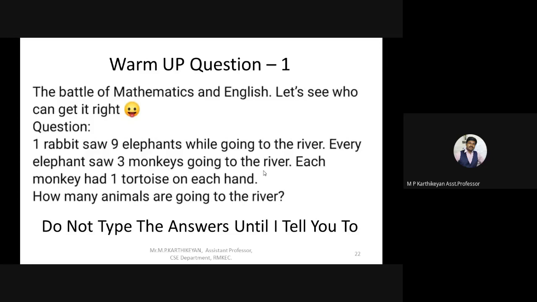Okay, 7 is one answer. Anybody else? Good try. Students who know the answer, you can post it in the chat box. We have hardly 10 seconds more before we move to the next slide.